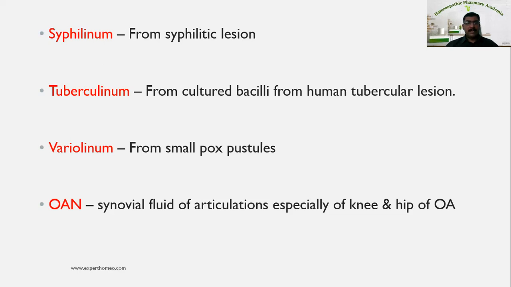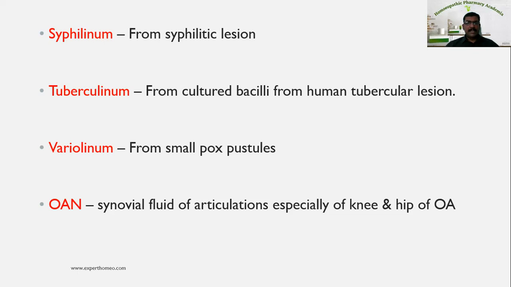Now next one is osteoarthritic nosode. So osteoarthritic nosode is prepared from the synovial fluid of articulations, especially knee and hip of osteoarthritis. So these are the important examples of nosodes prepared from diseased product in human beings.